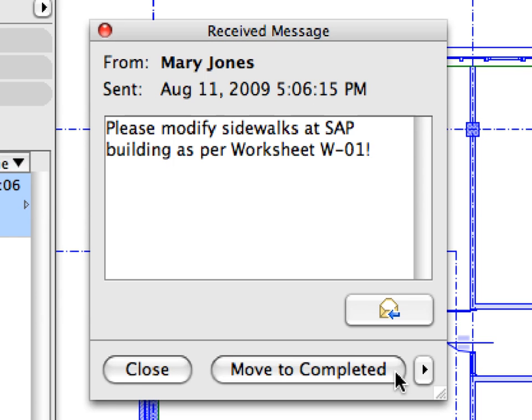Please note that once you have moved a message to the Completed category, it cannot be moved back to the To Do category. It's recommended to move it to the Completed category only after the requested action has been fulfilled. Click the Close button to close this dialog.